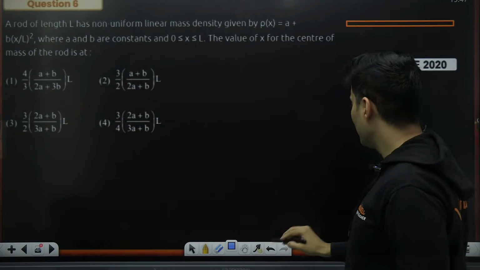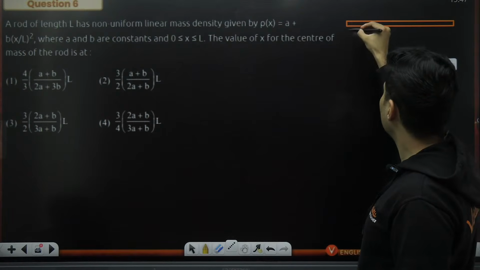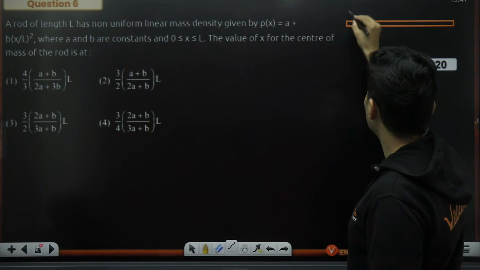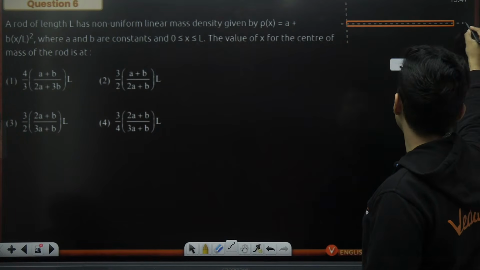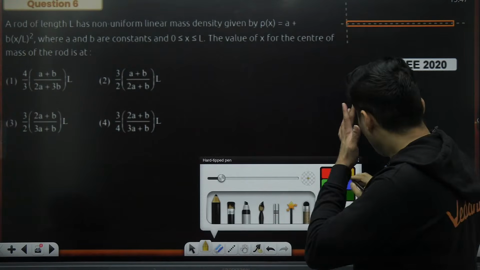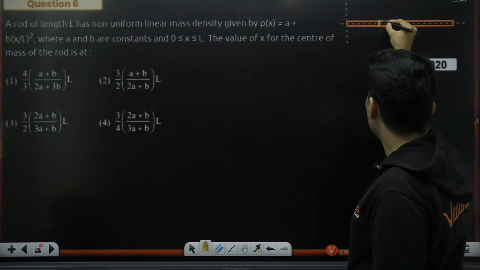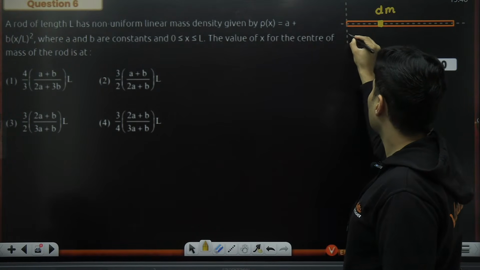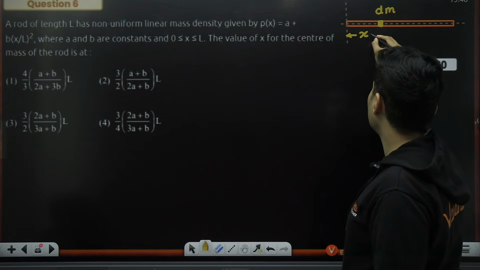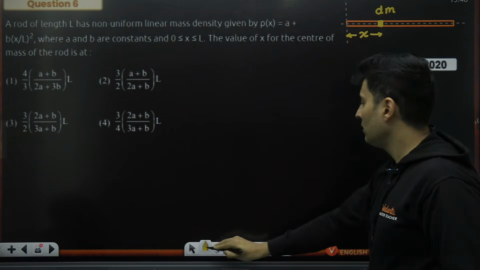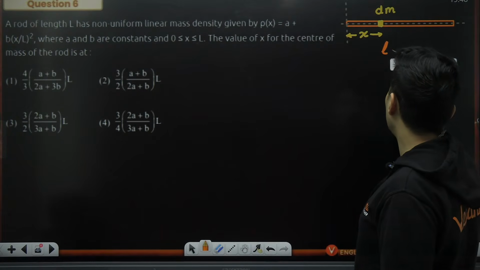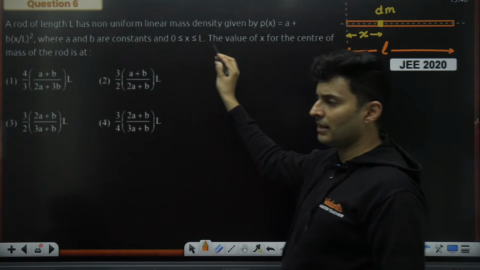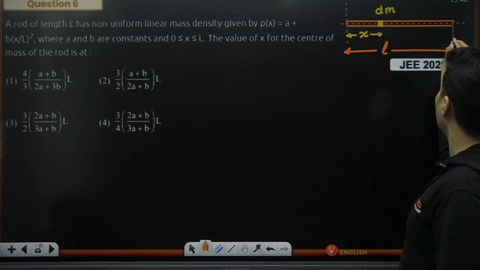Okay, so that is one thing. And then this is the y axis, my bad. And this is your x axis. Now you break it down into small elements. You take one small element over here. That mass will be dm. The x coordinate will be x only, obviously. The total length of that rod is L. That's the reason why you can see this condition has been mentioned, 0 less than x less than L. So x can go from here till here.